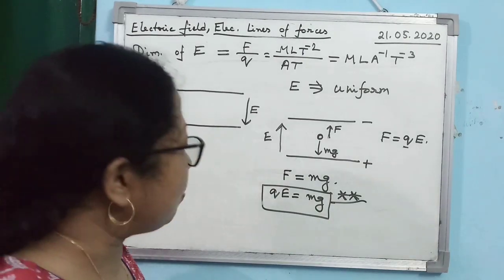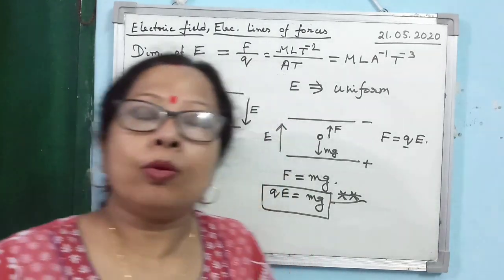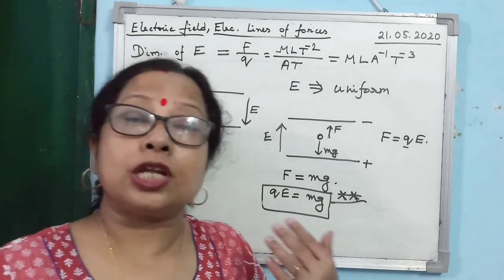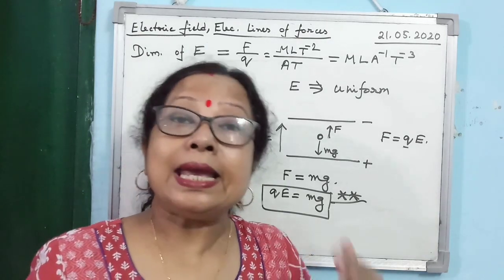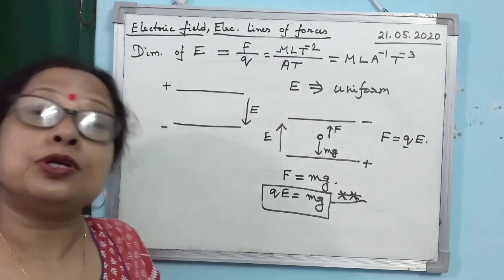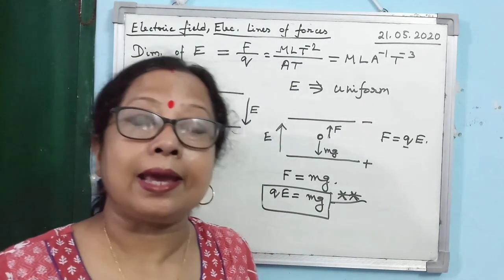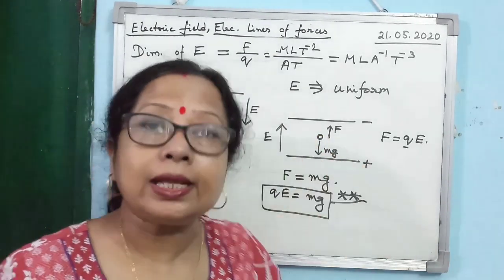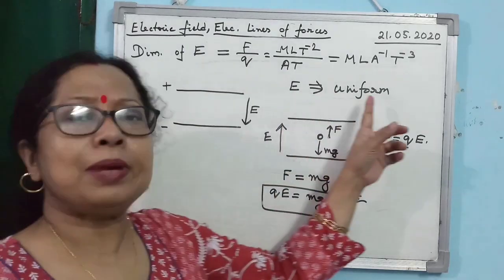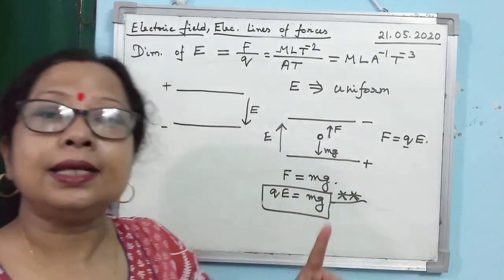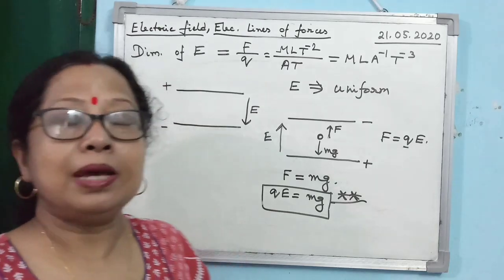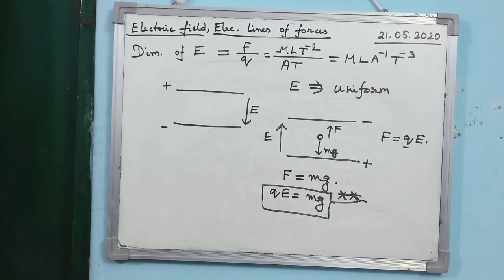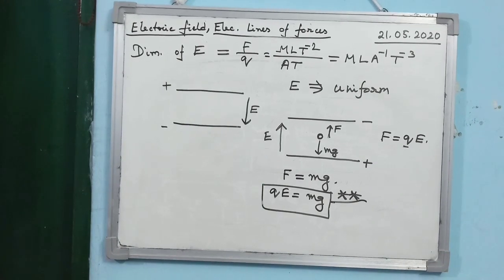So remember, when we apply this relation, a charged oil drop or any charged liquid drop is in equilibrium inside two equally and oppositely charged plates, or I may say that the charged drop is within a uniform electric field. Then when the charged drop is in equilibrium, meaning not moving, at rest, we can apply this formula and solve the numericals on it.